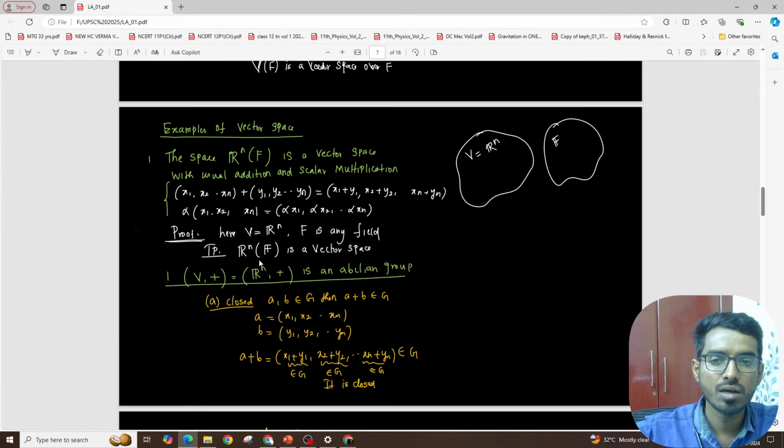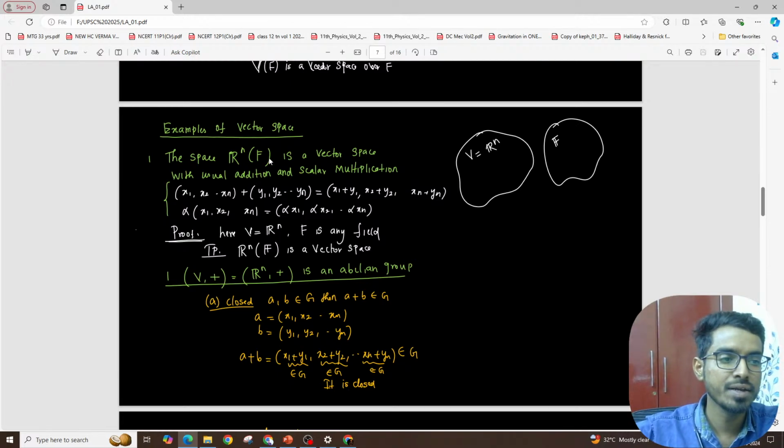And then we have seen many examples for vector space. So Rn of F: B is your Rn, and F is any field. From the UPSC point of view, we will always have only 2 fields, one real number, other complex number. So Rn of F is a vector space. We have proved that this is a vector space. Rn, that is n-tuple.